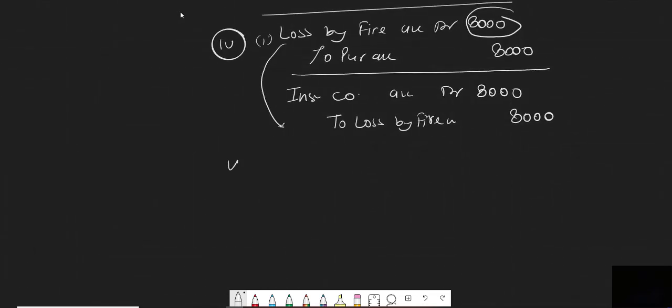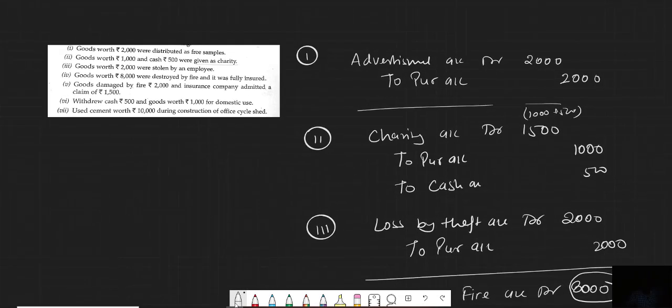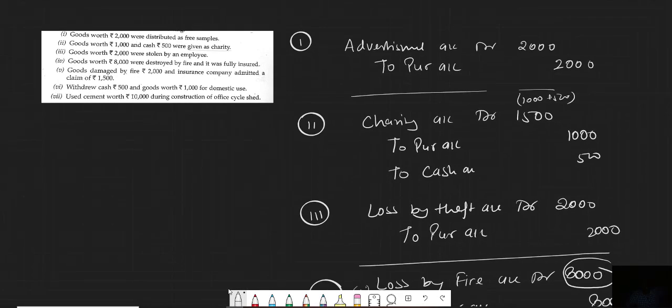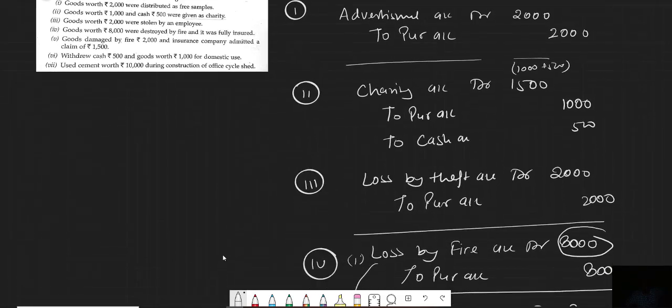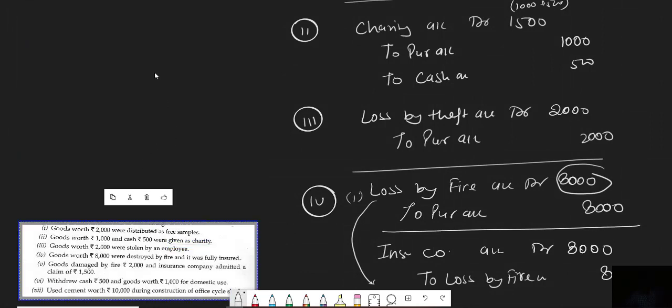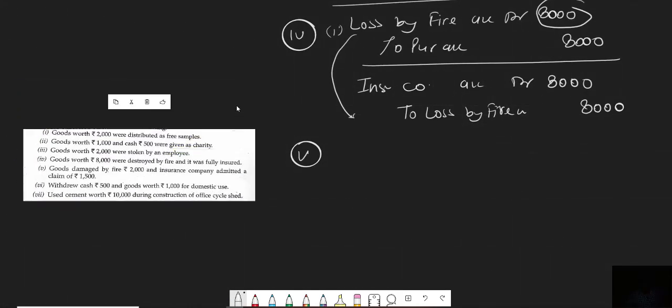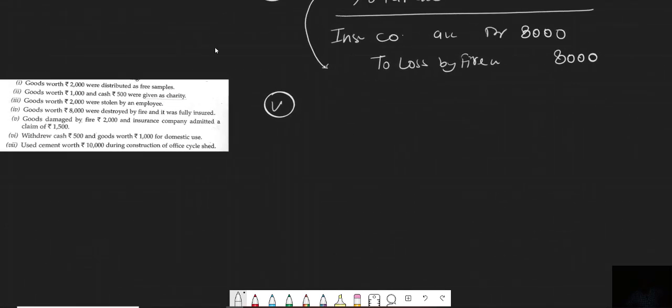Now beta, fifth one. You see, it is there. Goods damaged by fire 2000 and insurance company admitted a claim of 1500. I will scroll the question for you. Don't worry. Okay, so now you can see the question. So fifth one is goods damaged by fire 2000. So first we pass the entry for the loss, then we pass the entry for the insurance.